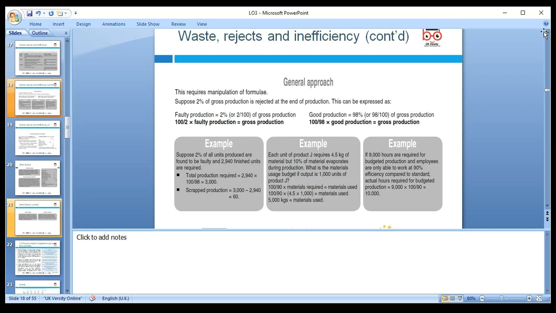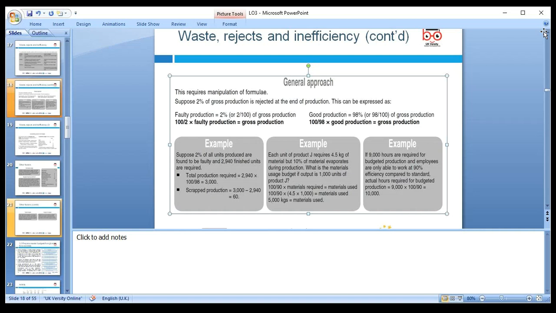So we multiply by 100 divided by 90. We require 5000 kg of material to produce 1000 units.